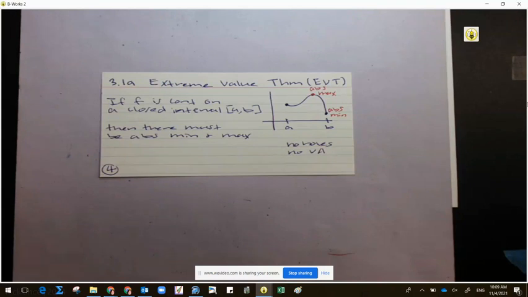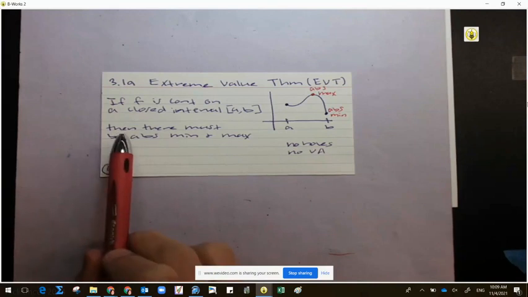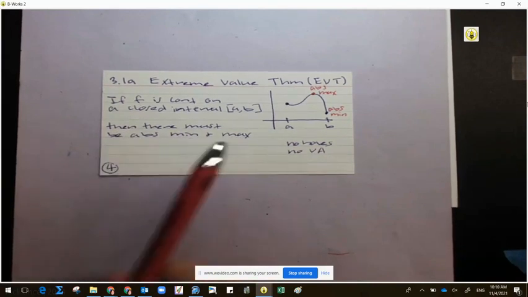Okay, 10 more seconds. It says there must be an absolute minimum and a maximum.